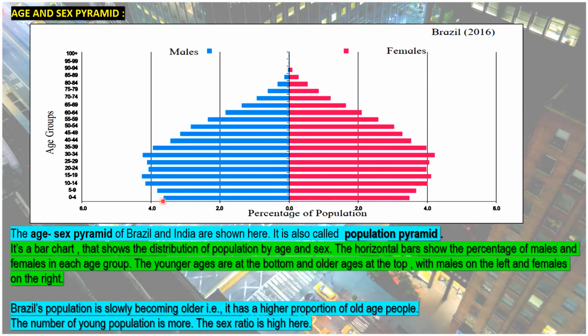This is the percentage of males in the age group of 0 to 4, and here the number of females is approximately less than 3.5.